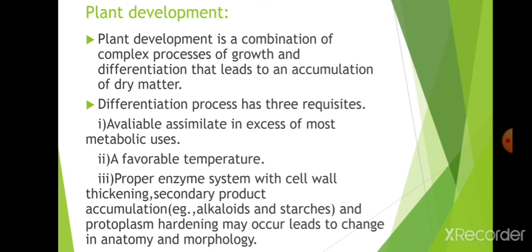So cell wall thickening with a proper enzyme system and secondary product accumulation, leading to growth in size and protoplasm hardening, may lead to change in anatomy and morphology. How the morphology and anatomy of the leaf change as it grows, this is the main thing to be remembered.